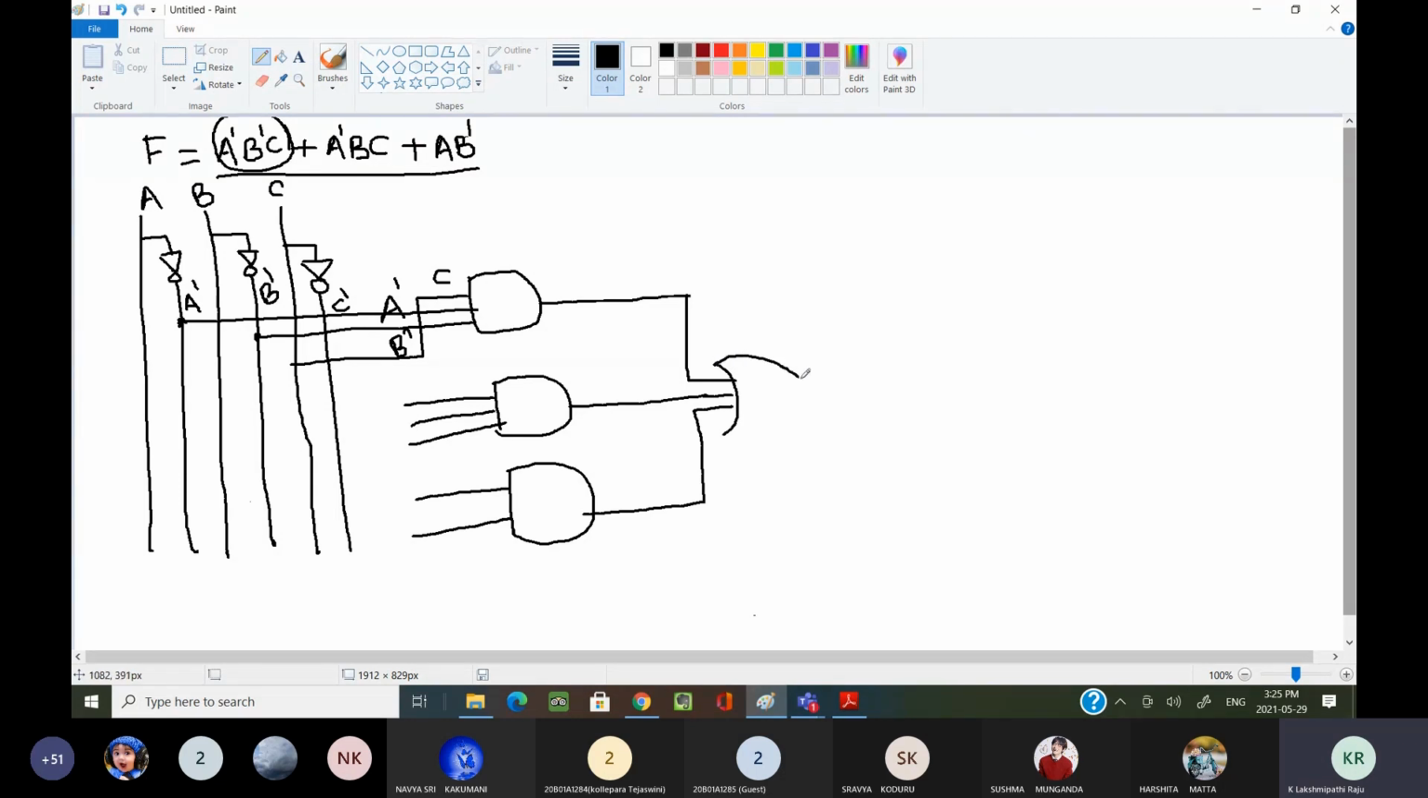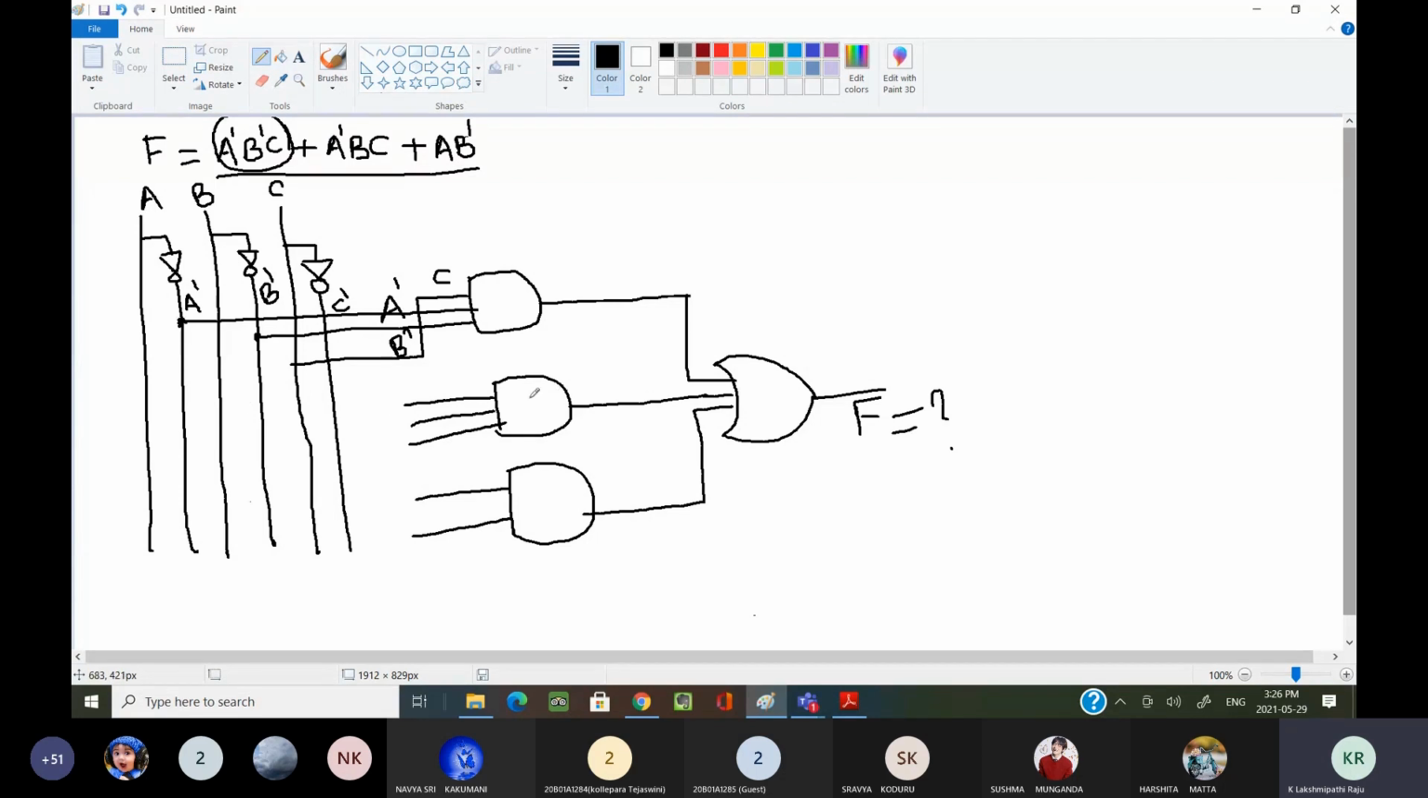Finally, a 3 input OR gate. Okay, this is my 3 input OR gate. Finally, this is my F. Am I clear? Here I am not connecting because of time constraint.